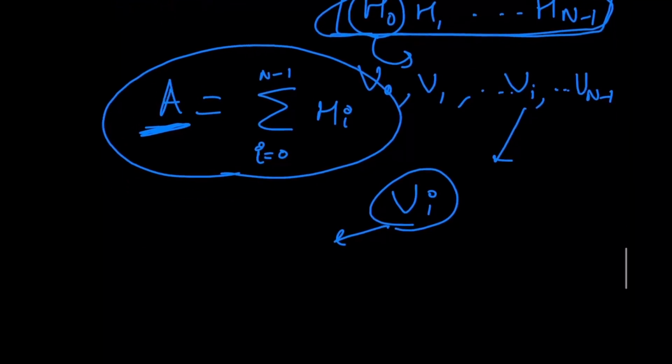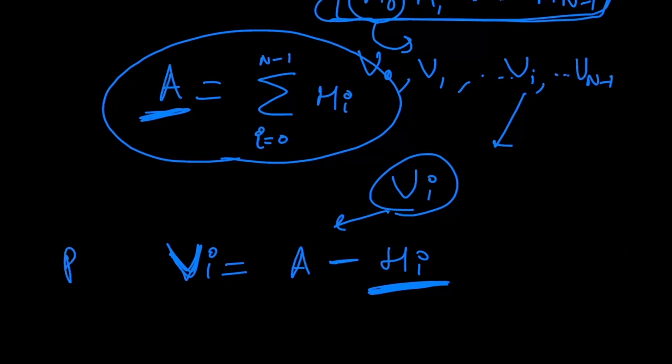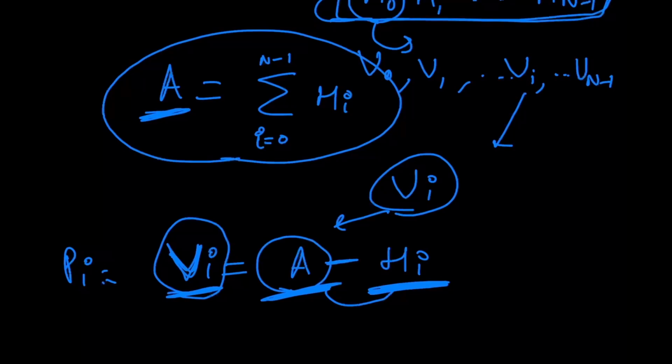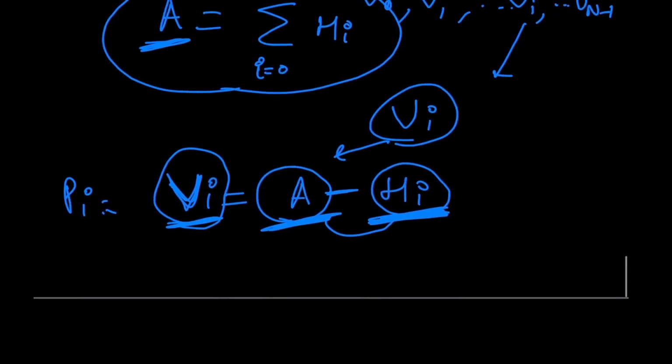And this would actually mean that vi would come out to be a, which is the sum of all the hats that are present, minus hi. Why? Because pi, person i, can see every single hat within a except his own hat hi. So vi becomes the sum of all the hats possible minus the one hat that is not visible to pi himself, which would have a value of hi. So vi becomes a minus hi for each pi.